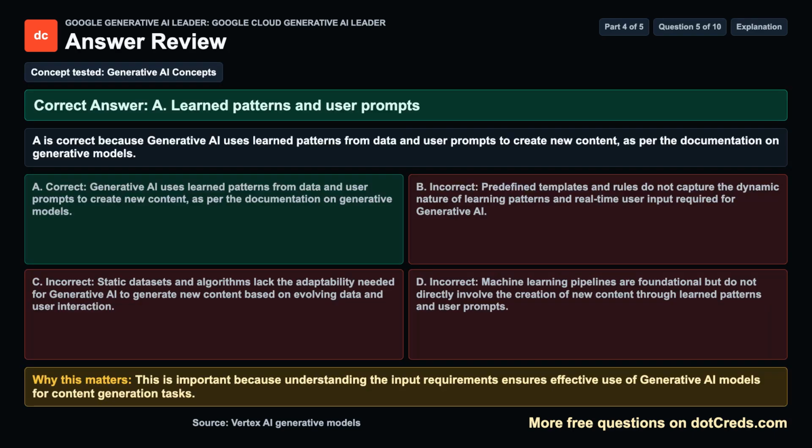Concept tested: Generative AI concepts. The correct answer is A. Learned patterns and user prompts. A is correct because generative AI uses learned patterns from data and user prompts to create new content, as per the documentation on generative models. Why this matters: understanding the input requirements ensures effective use of generative AI models for content generation tasks.